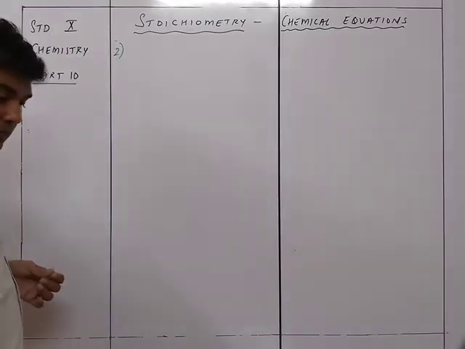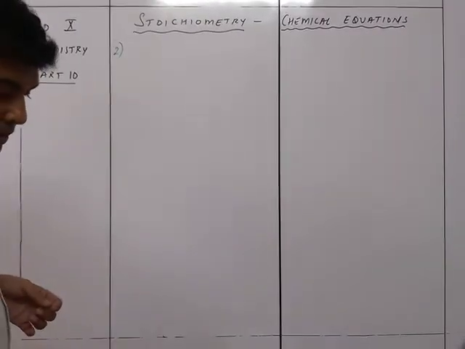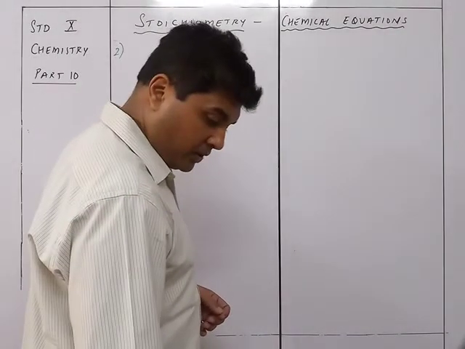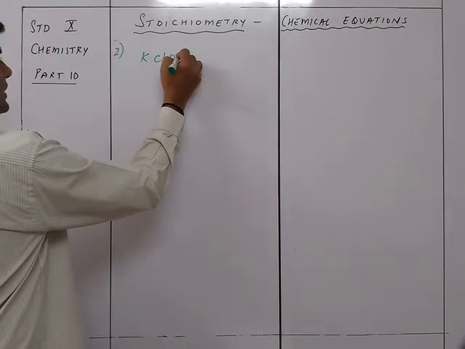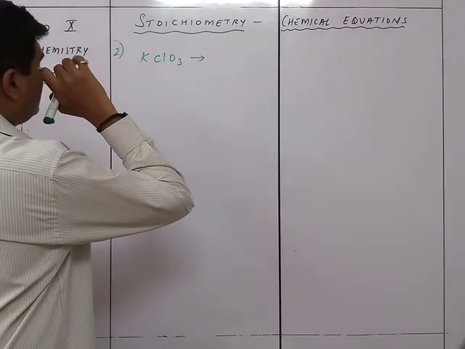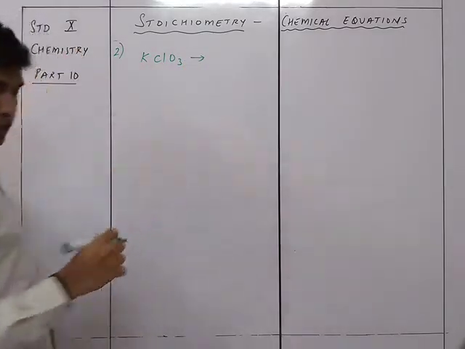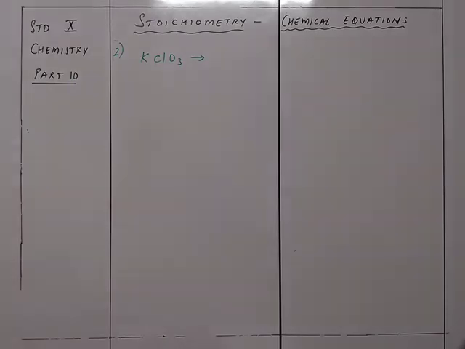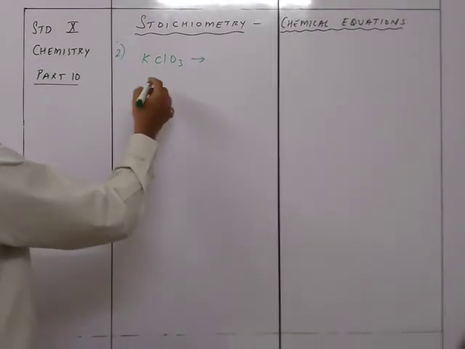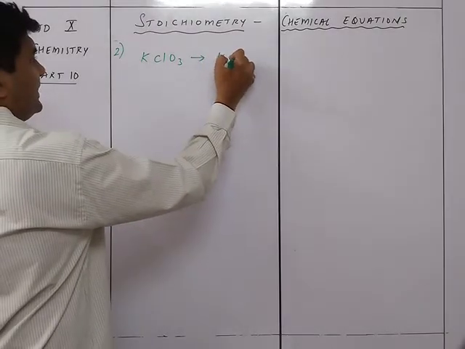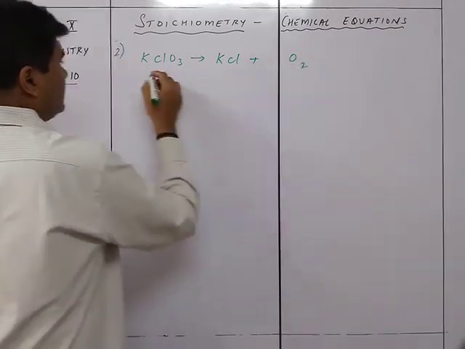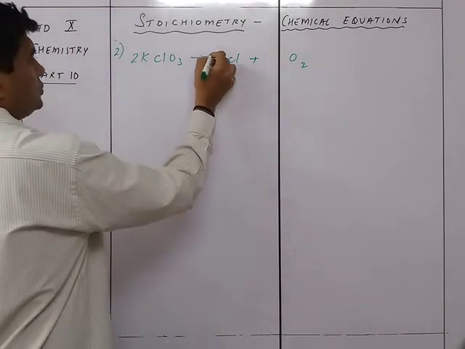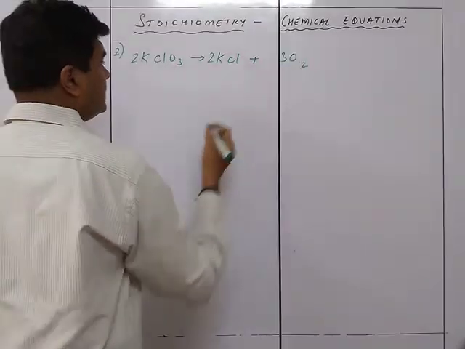So first of all, KClO3 on heating is going to give you KCl plus O2. Now this is going to be balanced in this way, so it will be 2, and 2 and 3 here.